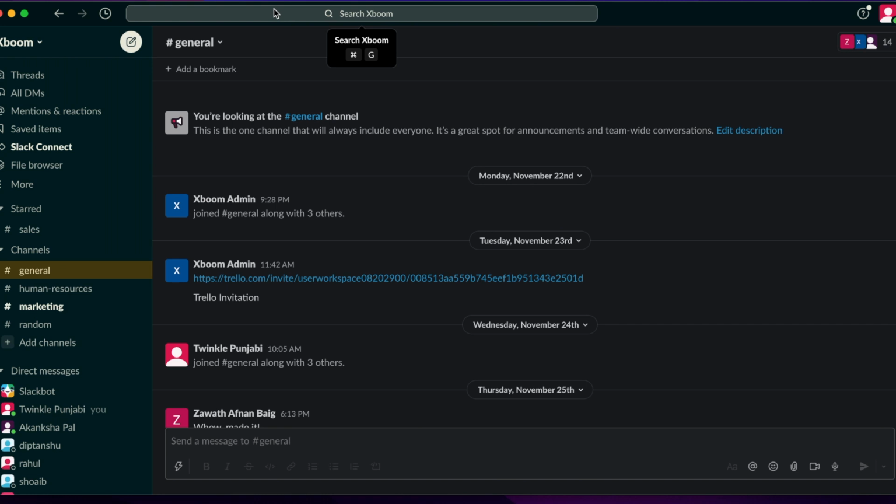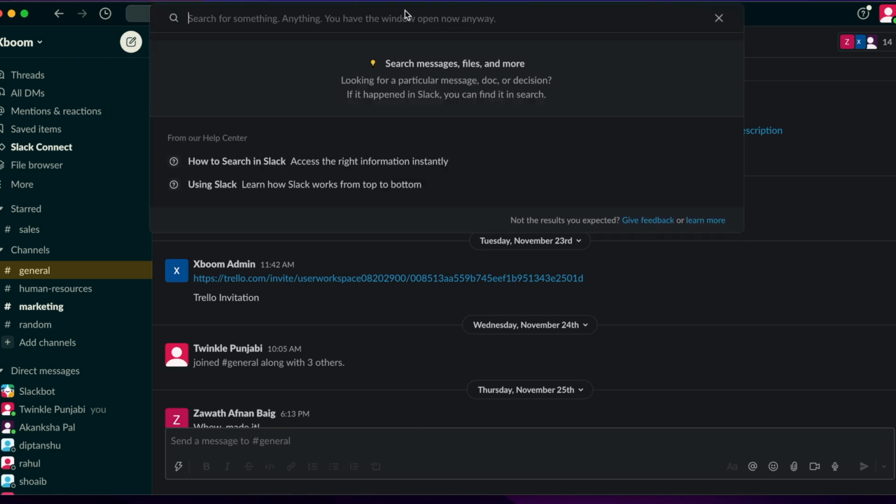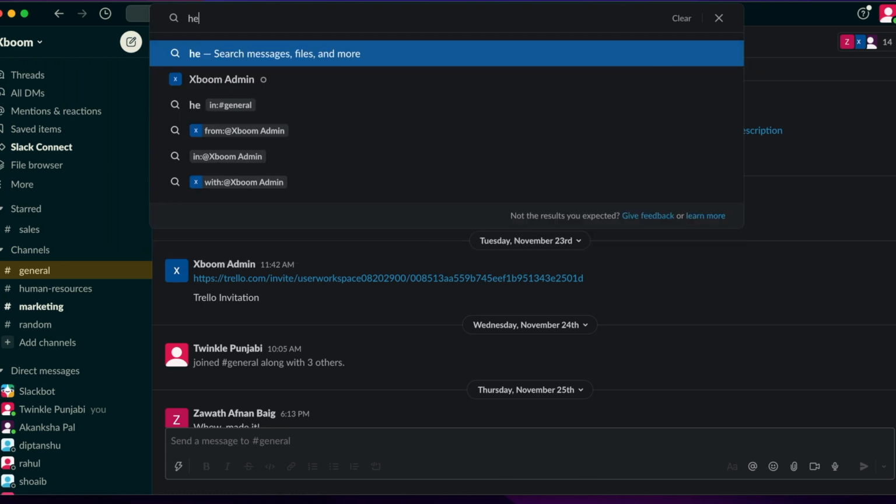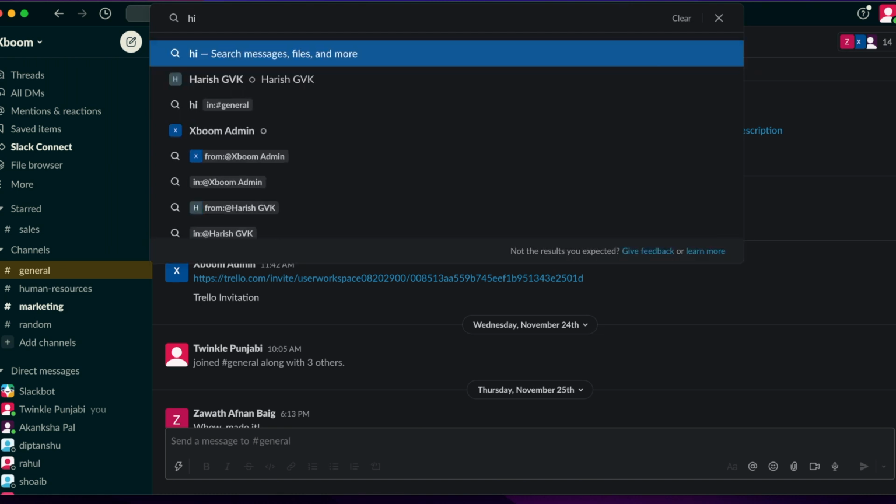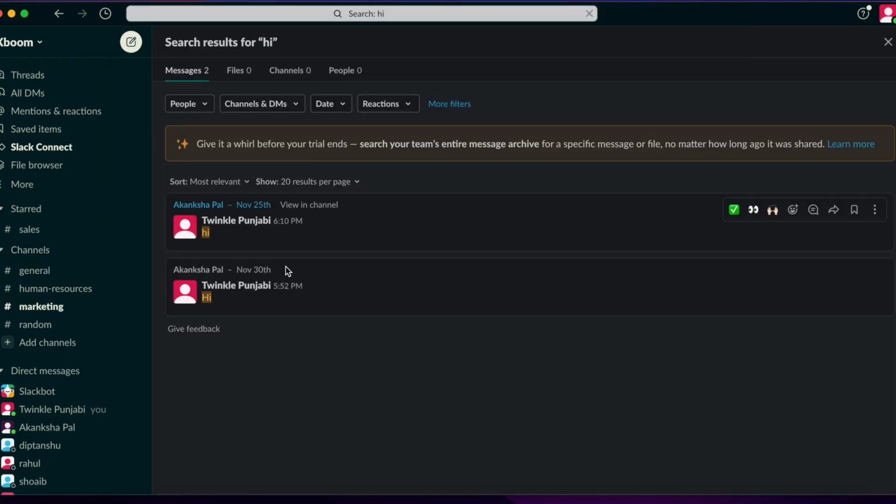Now in the search bar, you can always search literally anything you would like. If you search for a certain message, it will take you to everything that has it, in categories such as messages, files, channels, and people. Anything that contains that word will be categorized and placed here.